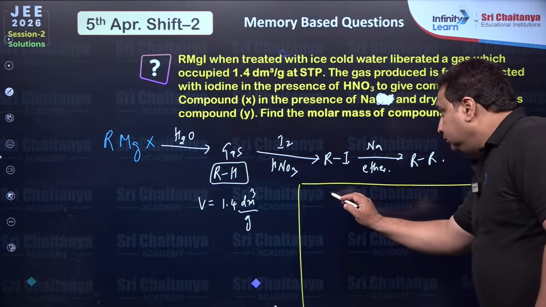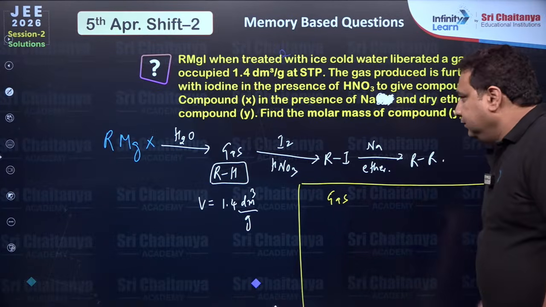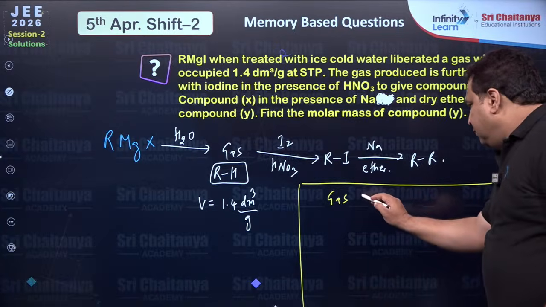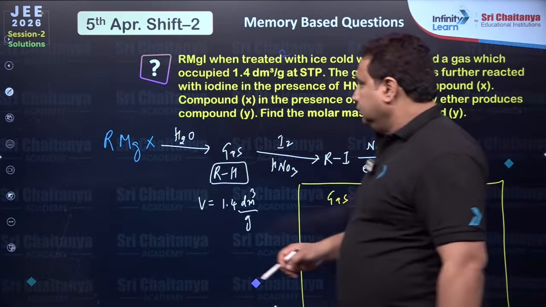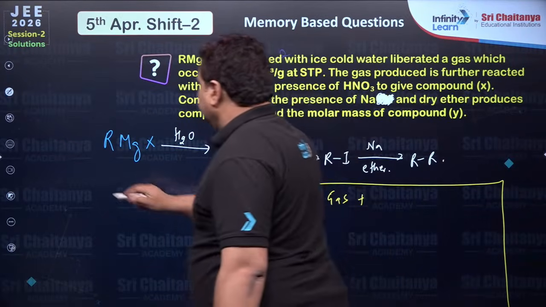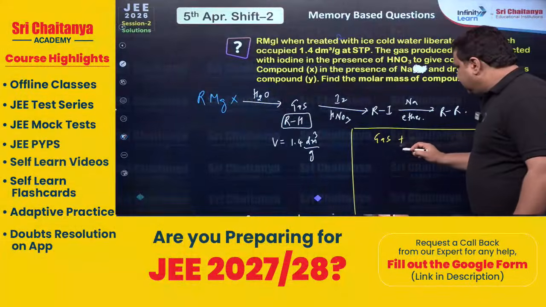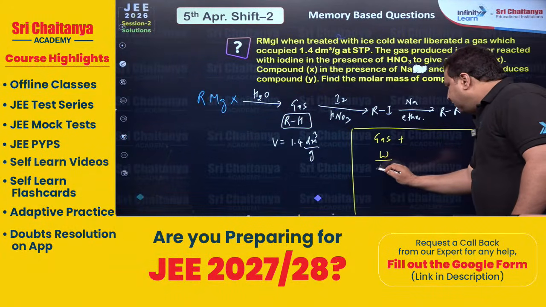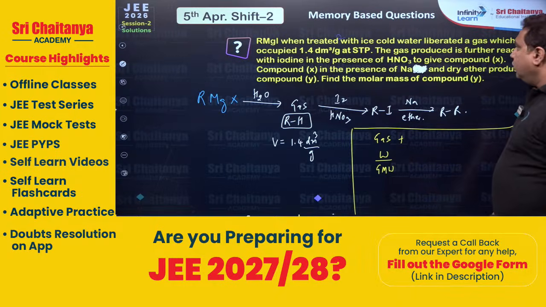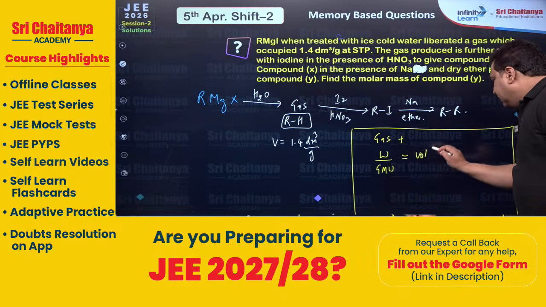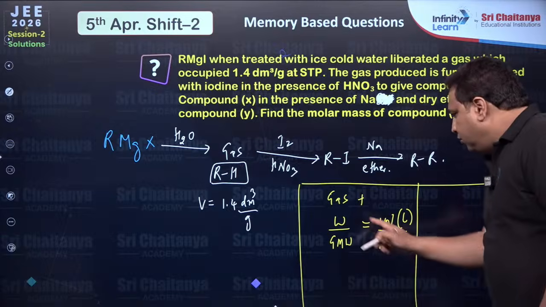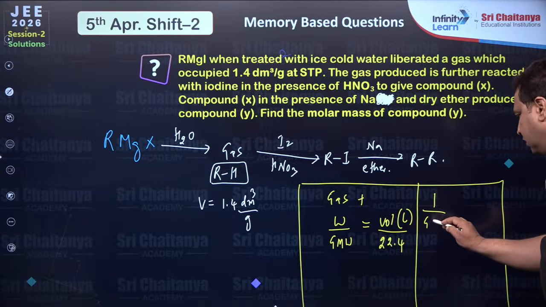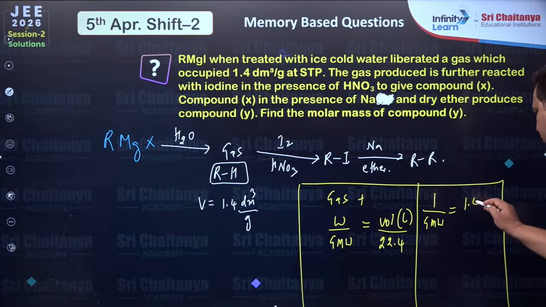Look here. So this gas reacting with water: weight by gram molecular weight of this should be equal to volume in liters upon 22.4. So weight is how much per gram? 1 upon gram molecular weight is equal to 1.4 upon 22.4.